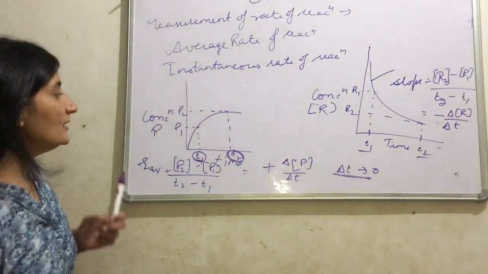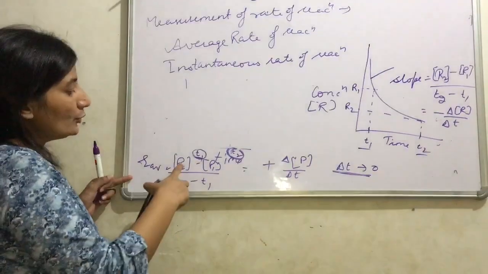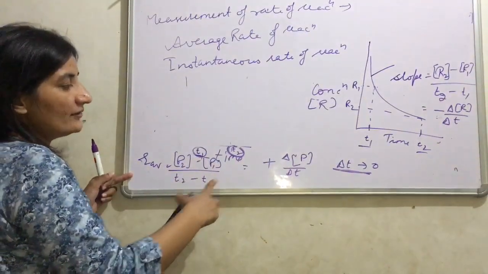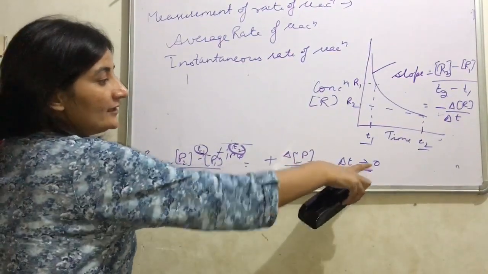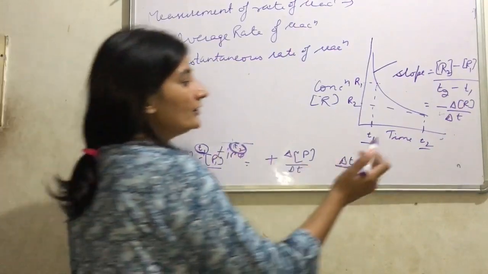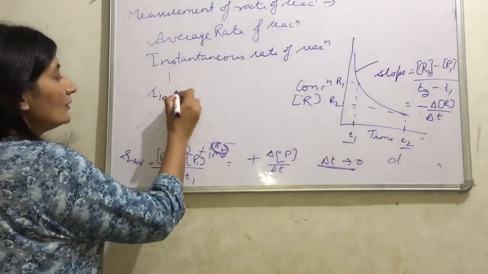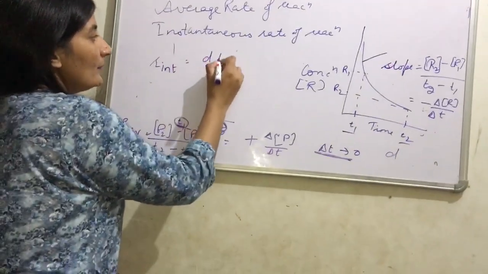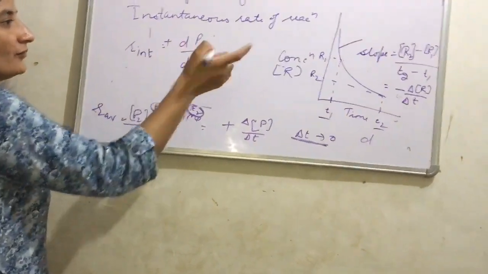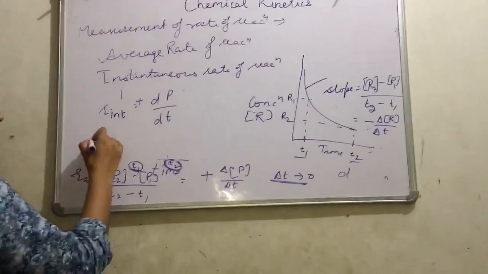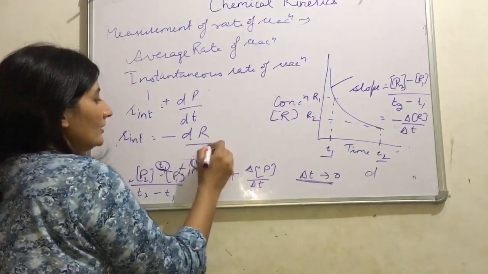Then what will be the expression? R average is equal to P2 minus P1 over T2 minus T1, or delta P by delta T. If delta T tends to 0, then delta gets converted into the differential d. So R instantaneous becomes equal to dP by dt. If we want to express it in terms of reactant, then R instantaneous becomes equal to minus dR by dt.